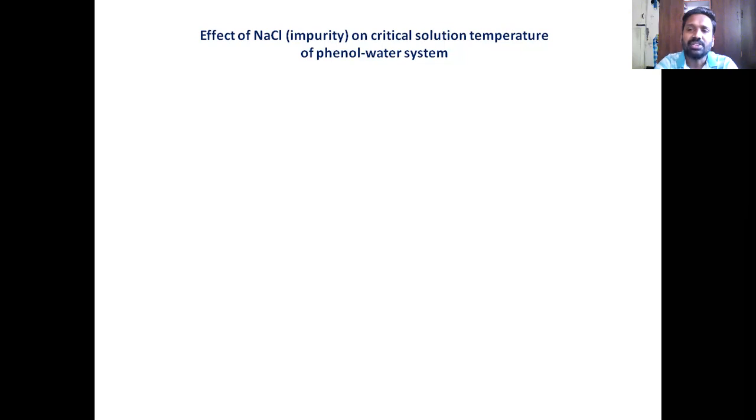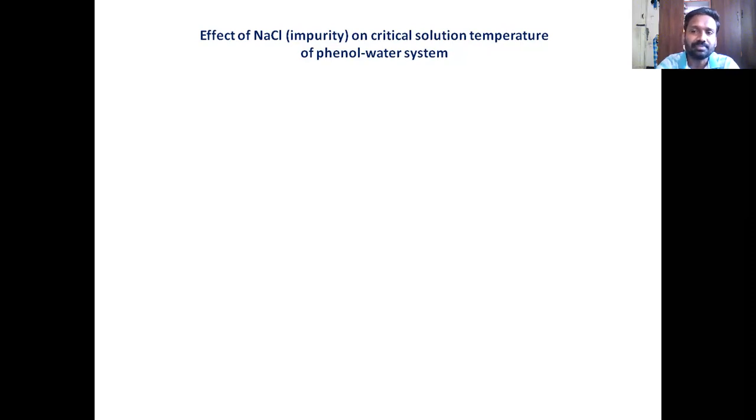Now, we were looking at a case in which it was pure phenol and pure water, only phenol water. There was nothing else in it. It's a strictly binary mixture. Now, if at all there is an impurity present in this binary system, for example a solute, what happens to the miscibility temperature? Will it remain the same for the given composition of the phenol water system?